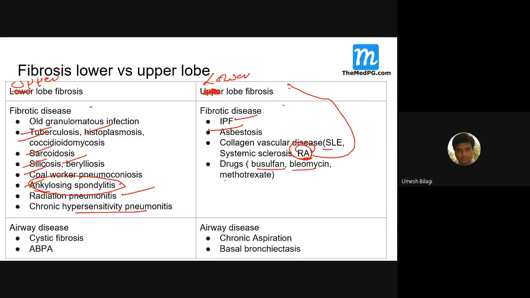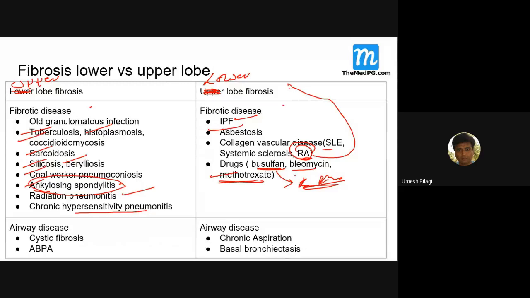Drugs can cause it. These are the drugs. Whenever we start patients on busulfan, which we used to give in leukemia, CML, you people must not have read about this. Now they have changed it to hydroxyurea, I believe.